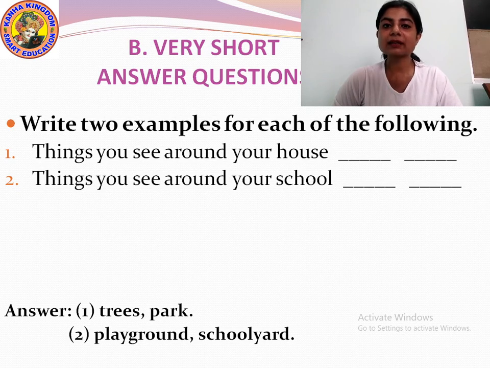Okay. I repeat. Things you see around your house. It is trees, park. T-R-E-E-S. Trees. P-A-R-K. Park. Things you see around your school. It is playground, P-L-A-Y-G-R-O-U-N-D. Playground and schoolyard. S-C-H-O-O-L-Y-A-R-D. Schoolyard. This is the answer of this question. Okay?